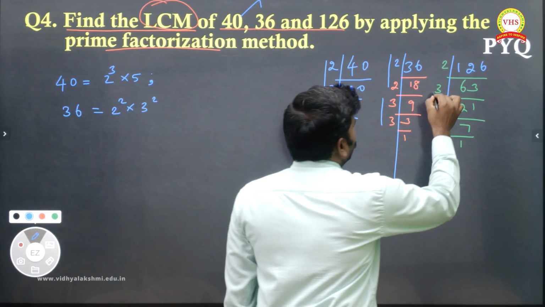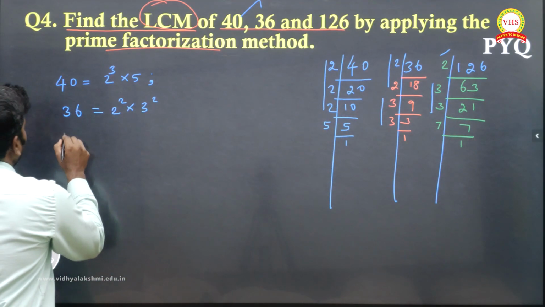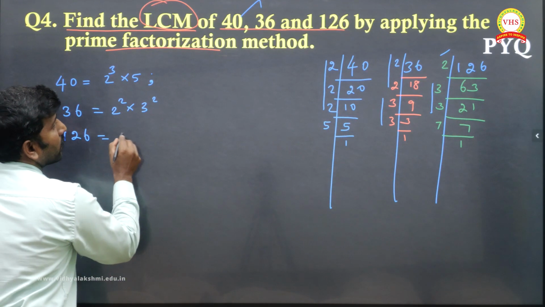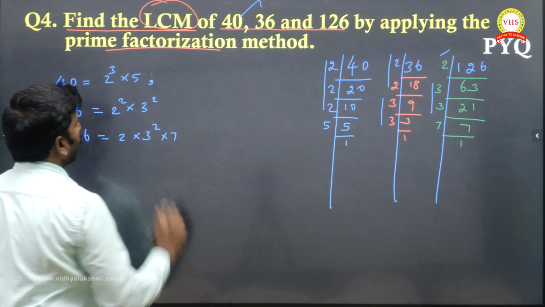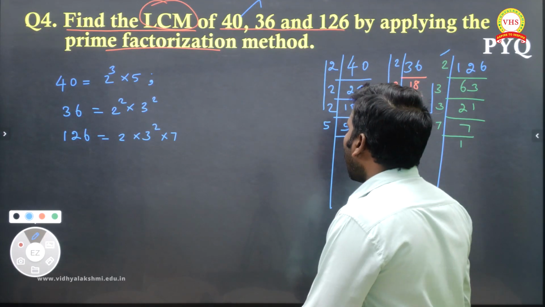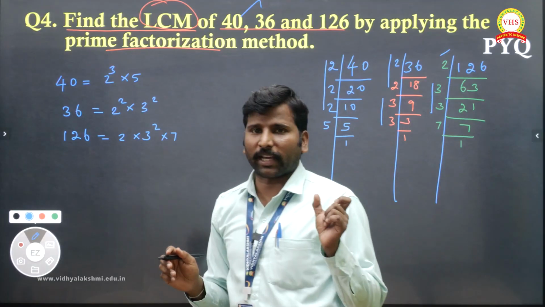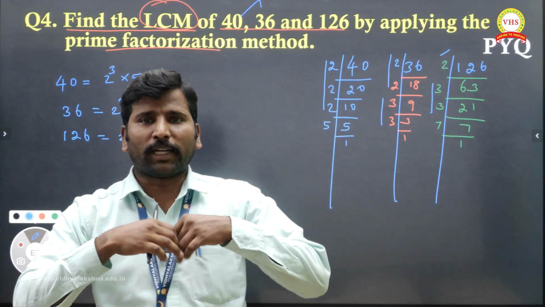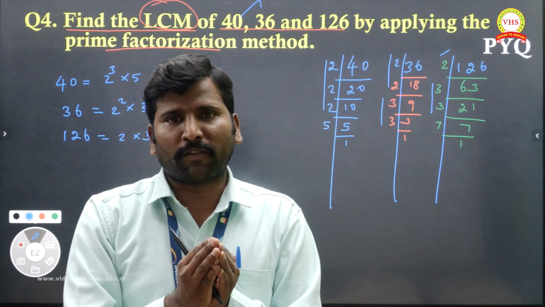And for 126, 3 coming twice, 2 once, 7 once, so you can write it as 2 power 1, 3 power 2, into 7 power 1. That's it, children, this is the prime factorization we got. Okay, so for finding the LCM, what do we have to take? The greatest power of each prime factor we should take.